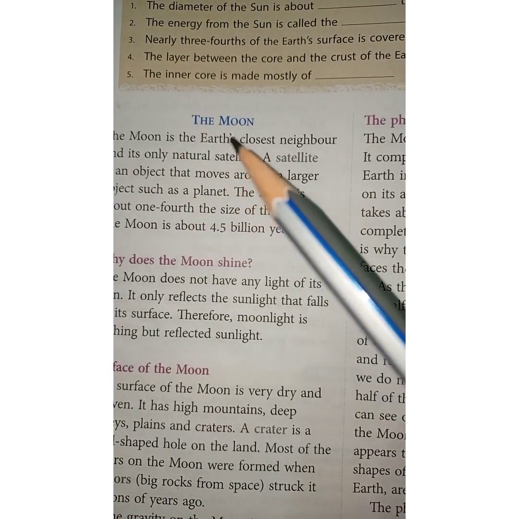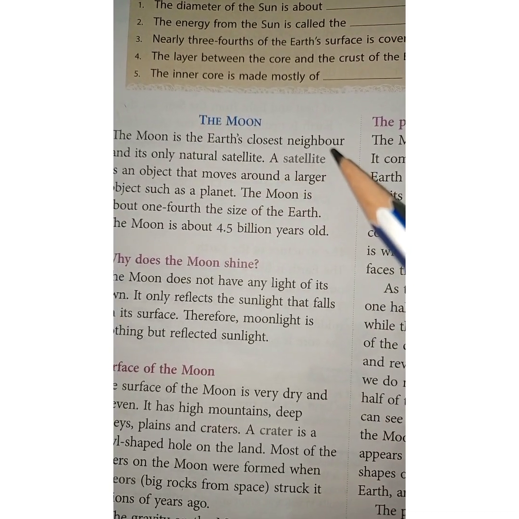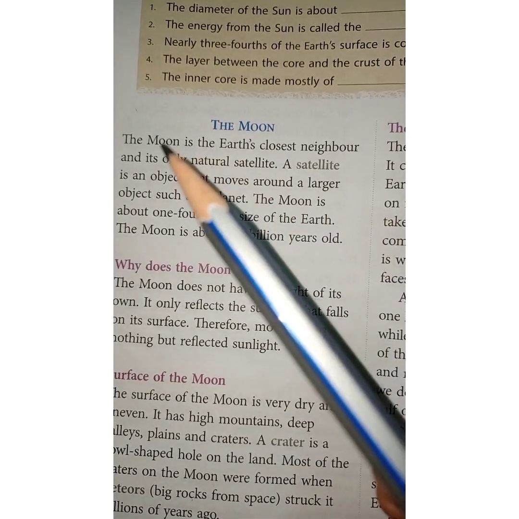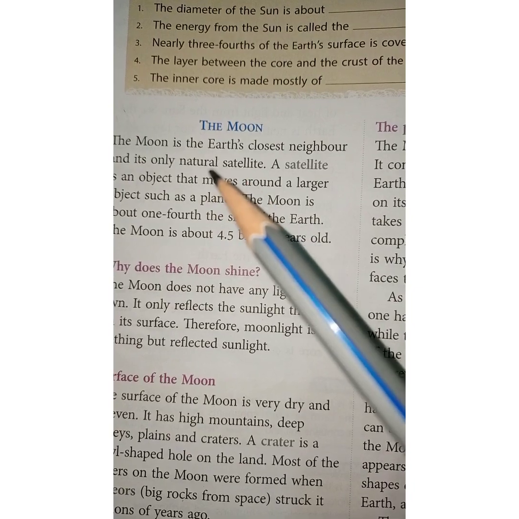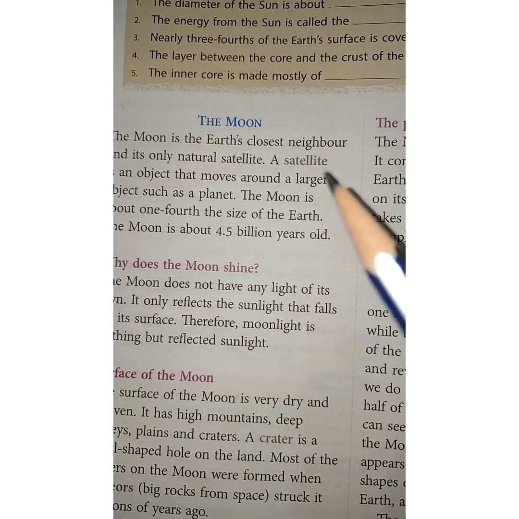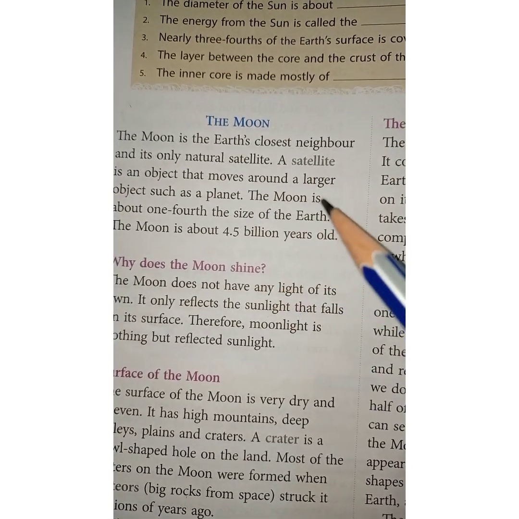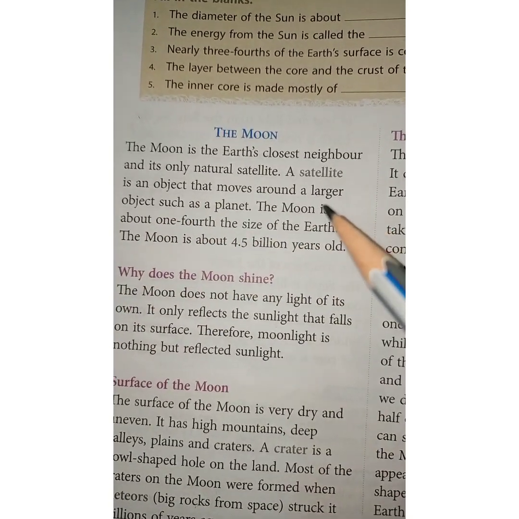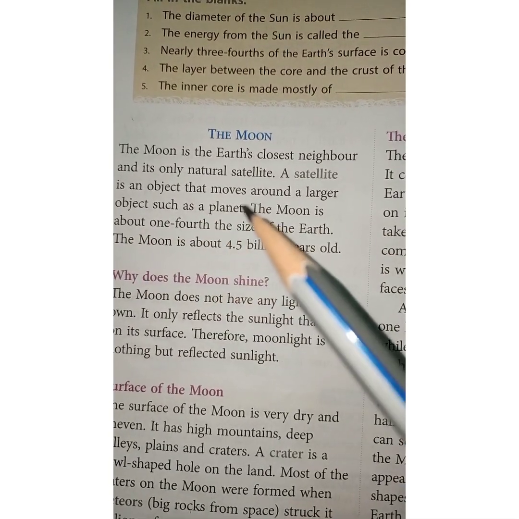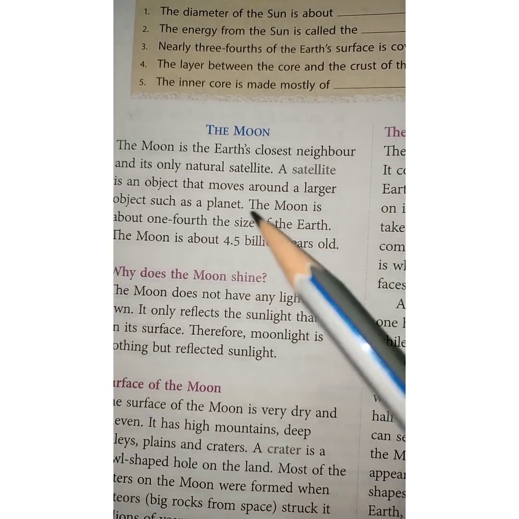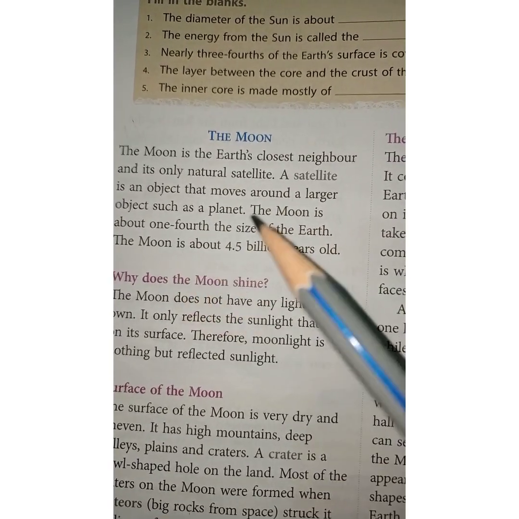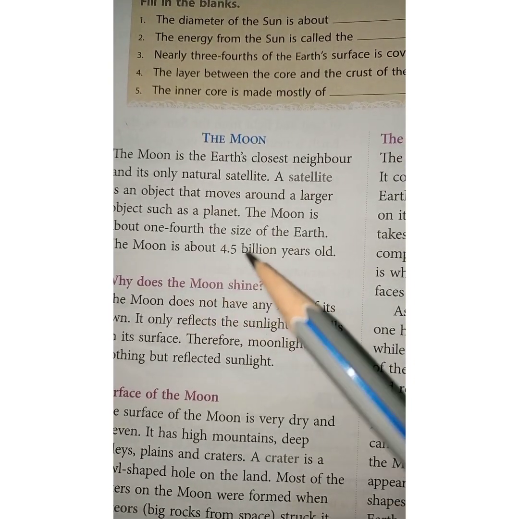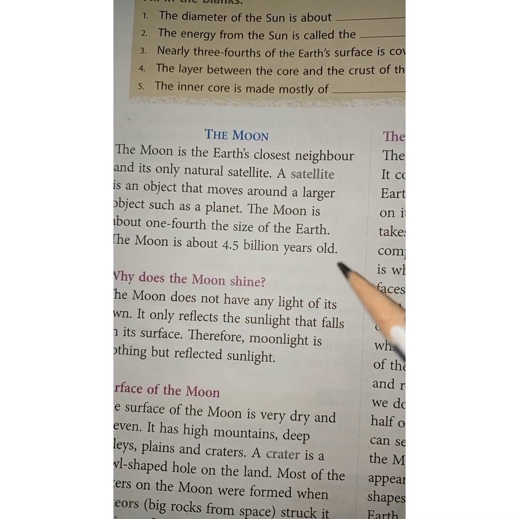So the moon is the earth's closest neighbor. As we have neighbors, in the same way the earth's neighbor is the moon, and it is a natural satellite. It is not a man-made satellite, but a natural satellite. A satellite is an object that moves around larger objects such as a planet. This is moving around the planet Earth. The moon is about 1/4 the size of the Earth and about 4.5 billion years old.